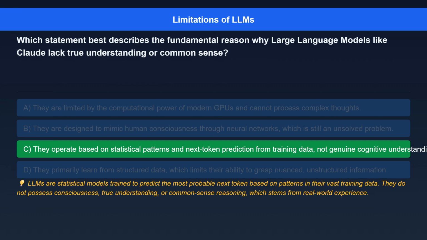The correct answer is, they operate based on statistical patterns and next token prediction from training data, not genuine cognitive understanding or real-world experience. Here's the explanation. LLMs are statistical models trained to predict the most probable next token based on patterns in their vast training data. They do not possess consciousness, true understanding, or common sense reasoning, which stems from real-world experience.